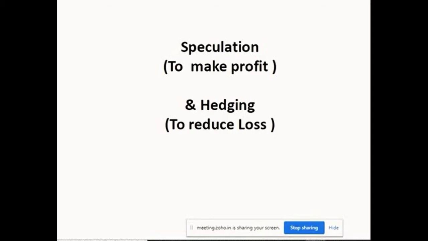Reverse speculation. So speculation is all about making profit. Speculation, that's one concept of why derivatives happen. And the second is hedging. Hedging, for example: today I invested 10 crore in the stock market, and after a month's time, the market goes down. My value of 10 crores comes down to 6 crore. Now, what is hedging? By hedging, we will minimize or reduce the loss of what is going to happen in the market.